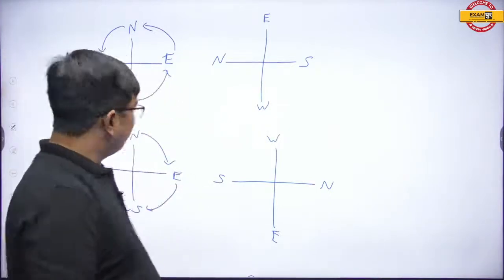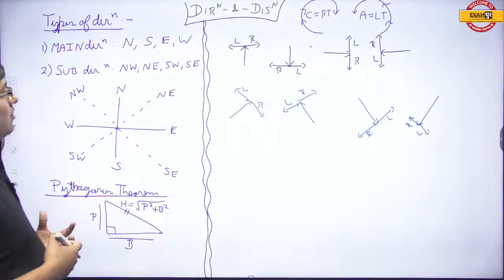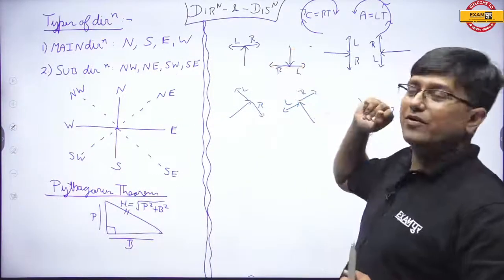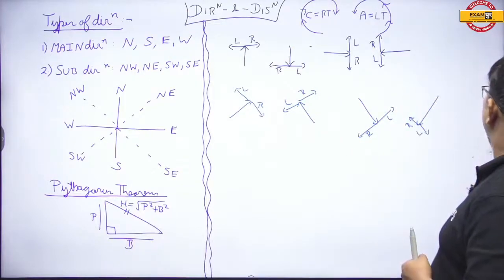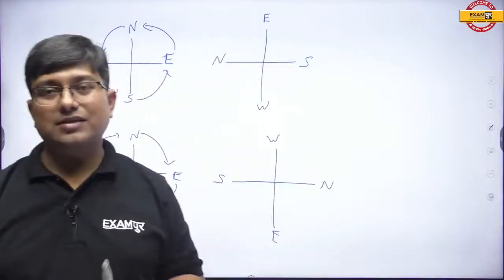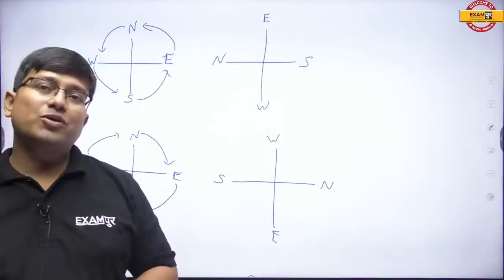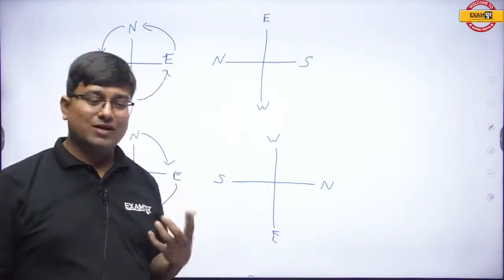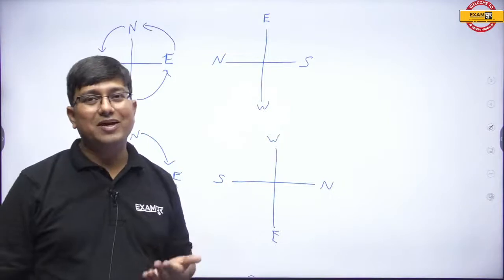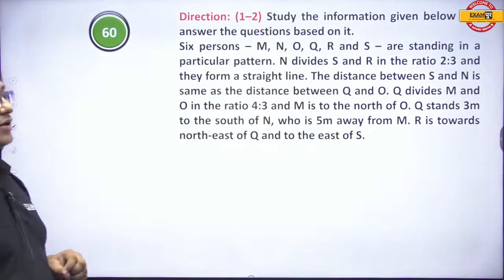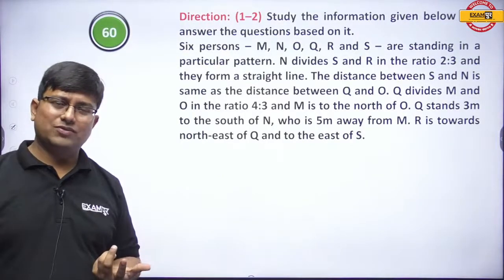So now all the basics which were required to be done, be it the types of directions, be it the Pythagoras theorem, how to check left turn and right turn, and then further, how the directions can rotate in what manner. Everything, the basics we have done. But still, many more is to be covered by way of solving the questions. So now we will start with the questions, we will solve them, and I hope you will really appreciate that. Every question that we will be solving will be with the help of a timer. So now this is the very first question, a prelim level question as of today.